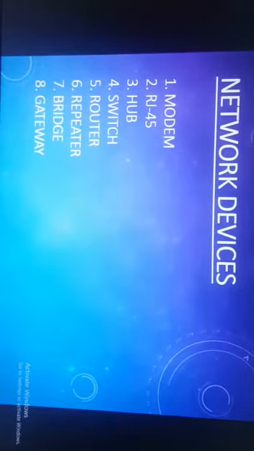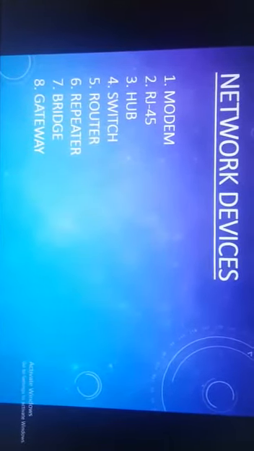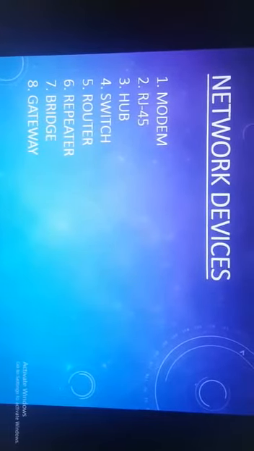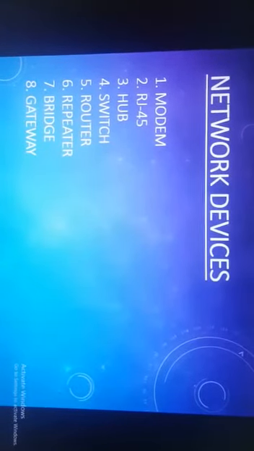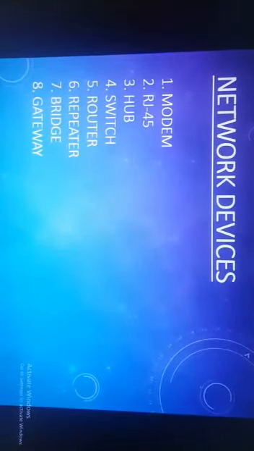The RJ45, as we all know, stands for Registered Jack 45, and it is an 8-wire connector which is commonly used to connect the computers on a LAN, or we can say especially as an Ethernet. This is RJ45, and next, all the other devices we'll study in detail.